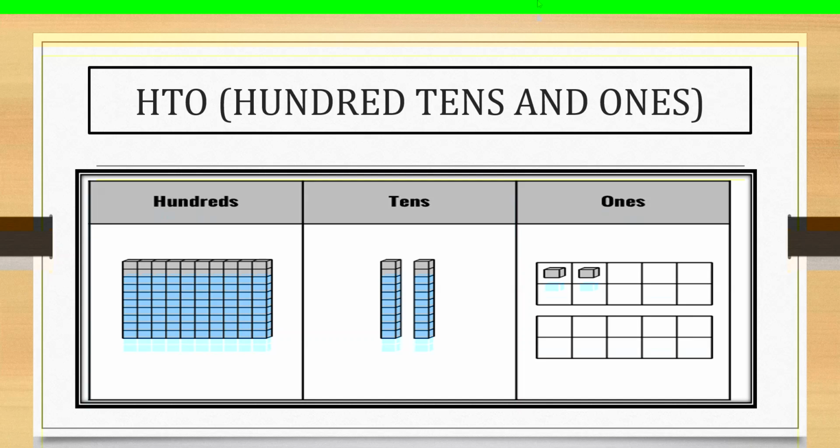Next, HTO. What is the meaning of HTO? You can see the table here. There are a number of boxes. H means hundreds. Here T means tens. There are two boxes in the tens branch. And here a separate box you can use for ones. That means HTO: hundreds, tens and ones.